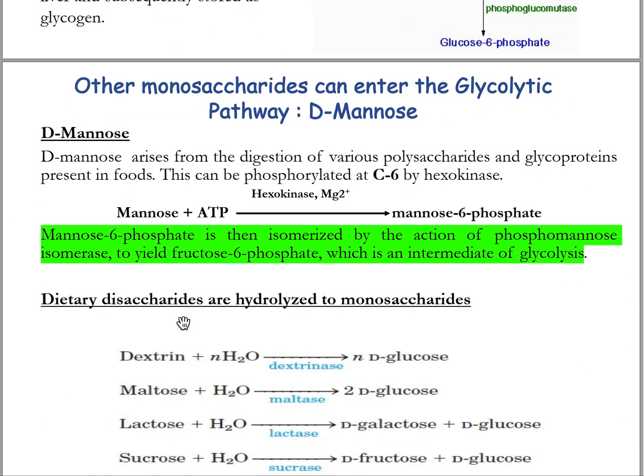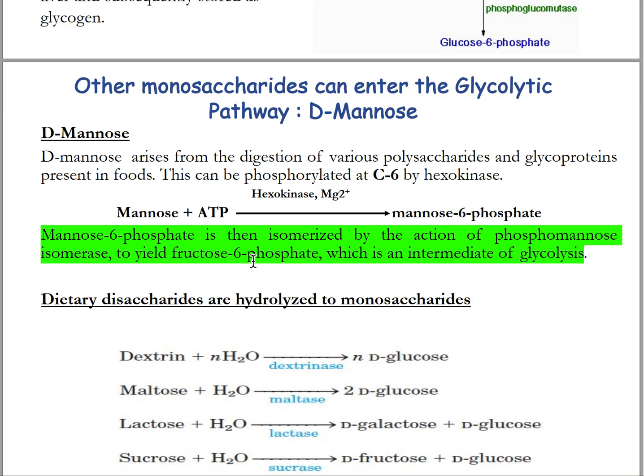In the other case, the mannose. Mannose arises from digestion of various polysaccharides and glycoproteins present in food, and this can be phosphorylated at carbon 6 position, producing mannose 6-phosphate. Mannose 6-phosphate is then converted to fructose 6-phosphate by phosphomannose isomerase, and fructose 6-phosphate then converted to fructose 1,6-bisphosphate, and then enters into the glycolytic pathway.